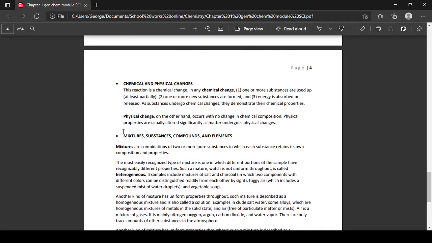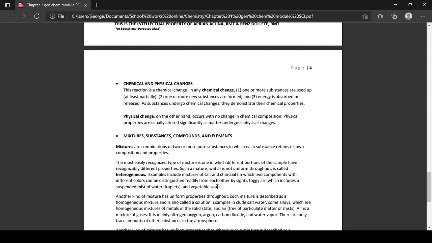And lastly, kids, mixtures, substances, compounds, and elements. Sa mixtures natin, kids, these are combinations of two or more pure substances in which each substance retains its own composition and properties. That is a description of your mixture. Ambot ko mo, kids, pure substances. Any idea?